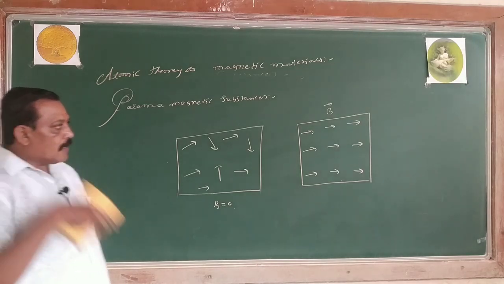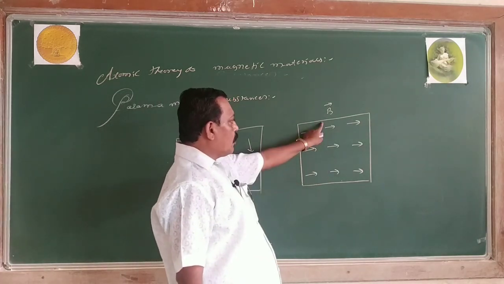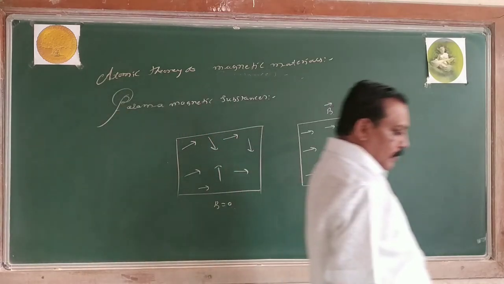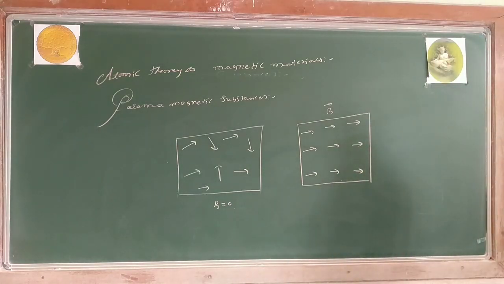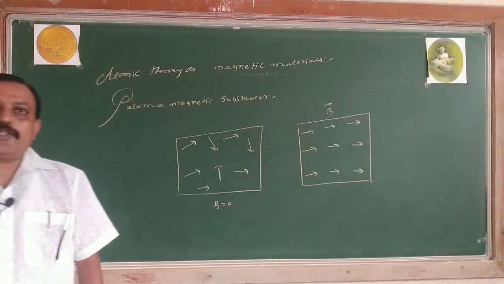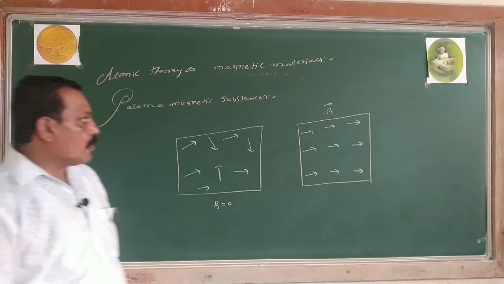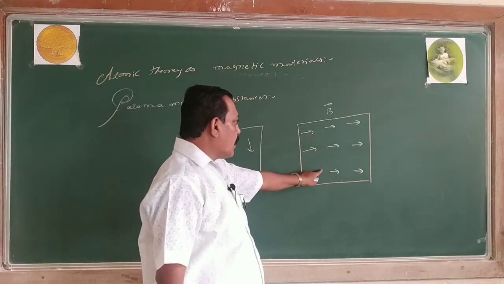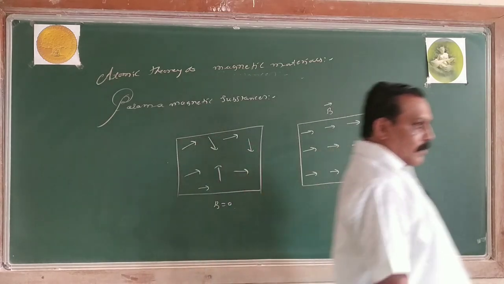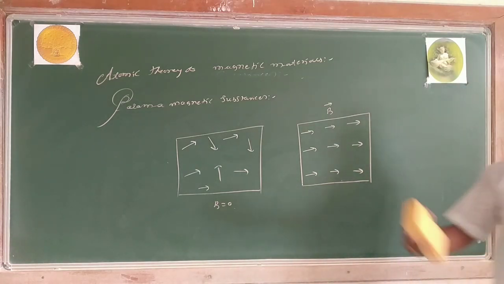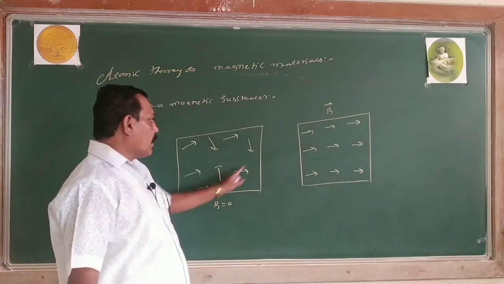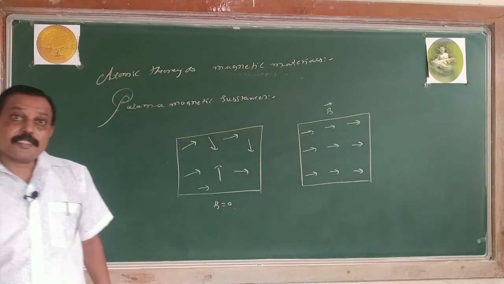If I increase the temperature, once again the molecules get disturbed. They become randomized. They lose their magnetic property. Hence, the magnetic susceptibility is inversely proportional to temperature. As the temperature increases, the magnetic susceptibility of a paramagnetic substance decreases, because the systematic arrangement of the molecules is going to be disturbed due to what? Temperature. The molecules possess kinetic energy. Hence, because of that kinetic energy, the randomization increases. Hence, they become non-magnet once again. Hence, paramagnetic substance depends on temperature.